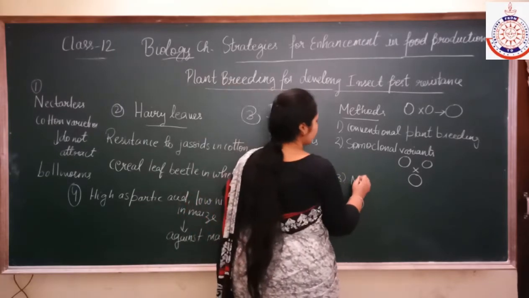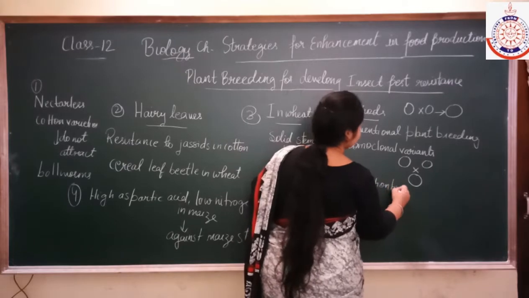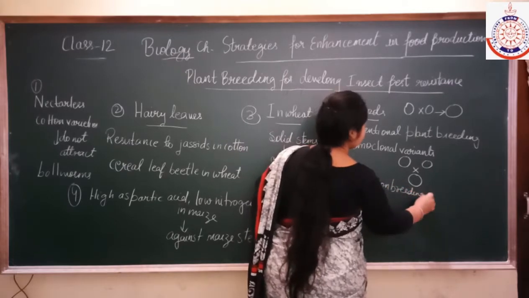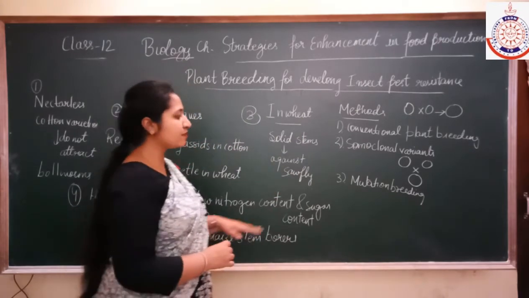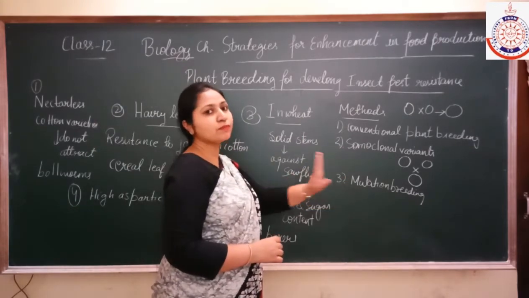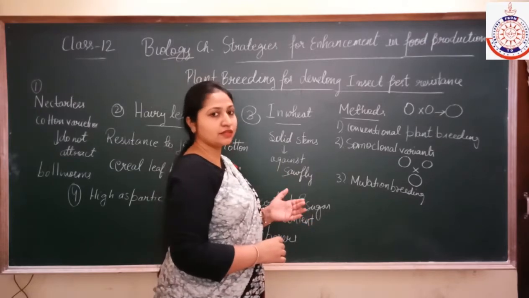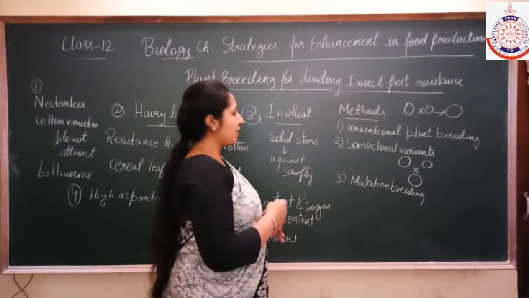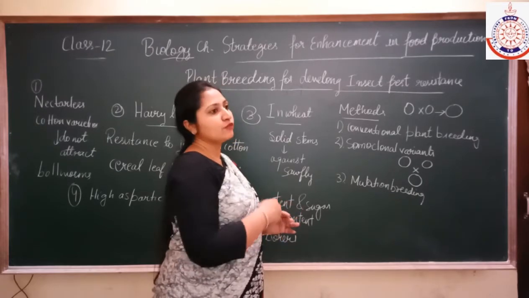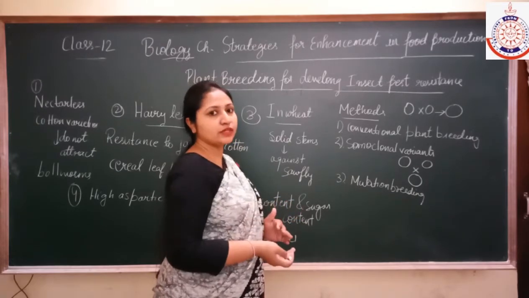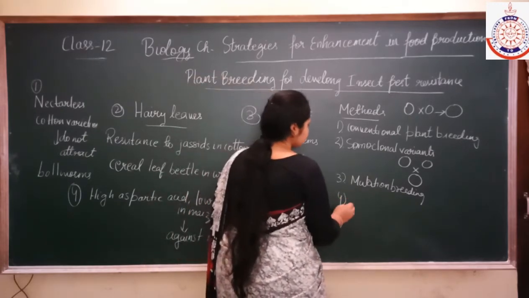Third is mutation breeding, the same method we discussed for disease resistance, in which artificial mutation changes the sequence, which then codes for a different character, and selection follows.